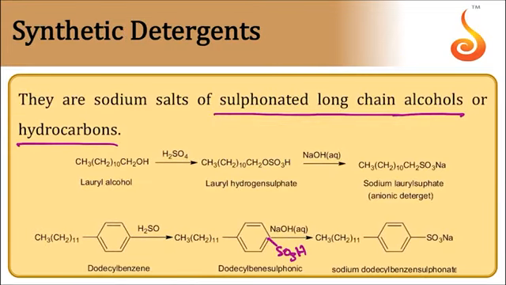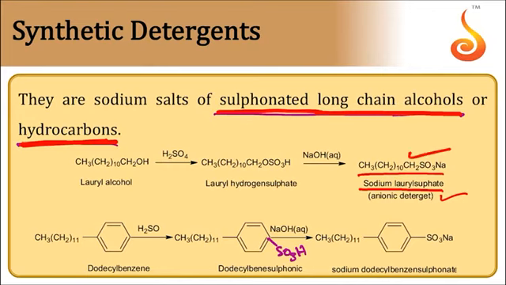Synthetic detergents are sodium salts of sulfonated long chain alcohols or hydrocarbons. Alcohols or hydrocarbons are converted into sulfonic acids. The SO3H group is the sulfonic acid group. Those compounds are subjected to neutralization with sodium hydroxide, and we get sodium salts of sulfonates. Example, sodium lauryl sulfate. This is an example of anionic detergents. The anion present in this detergent is responsible for the cleansing action.